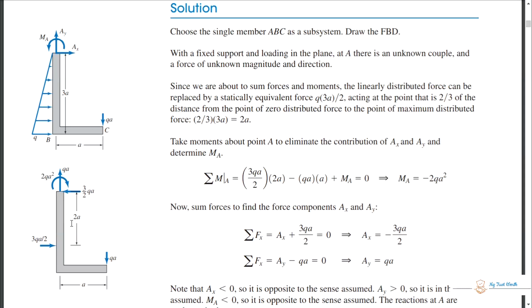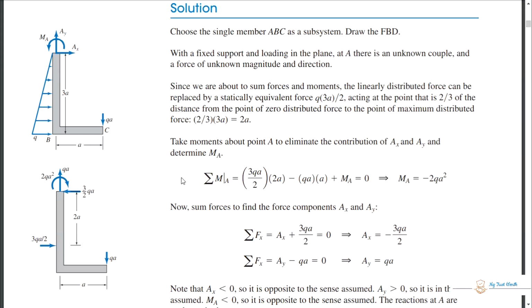But here you can see that if you apply moments over here, there will be 3 unknowns and there will still be unknowns. So if you apply over here, then this is known and this is known, and these are external loadings. So you have only one option: apply the moment about point A. So here you are going to calculate the moment about point A.